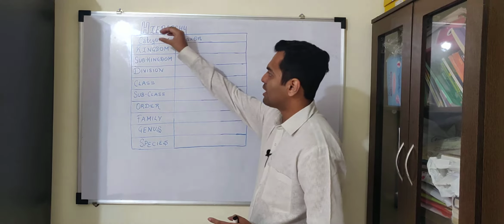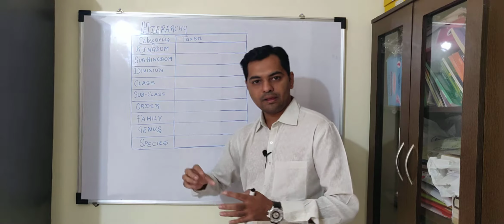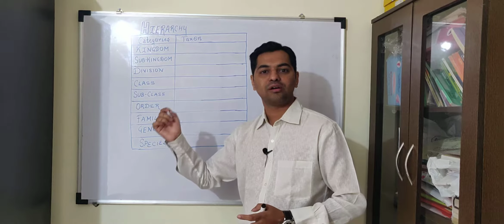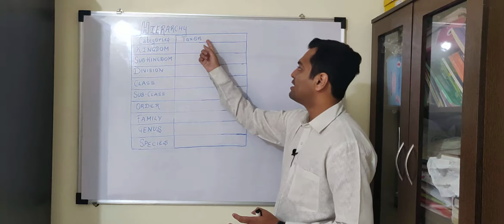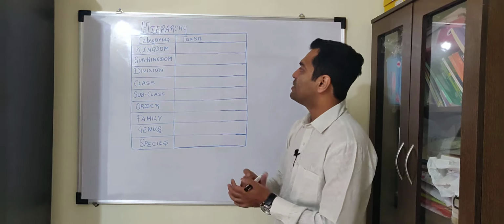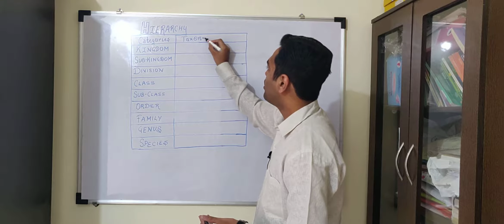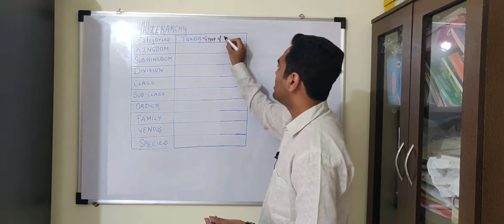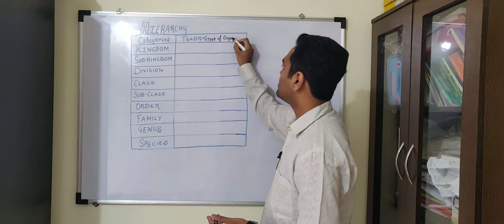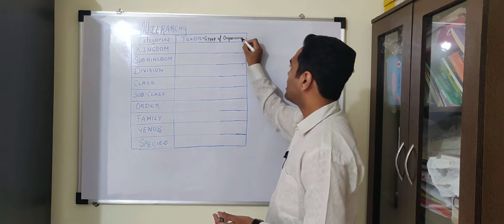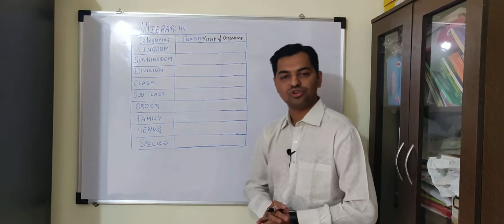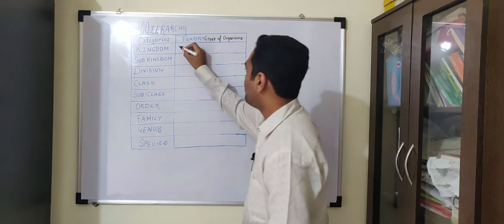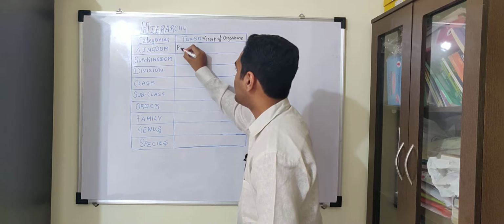Each particular category is a rank, and the group of organisms that comes in a particular category is known as the taxon. So taxon is specifically the group of organisms. Now let us take a classification of China rose. China rose belongs to the kingdom Plantae.